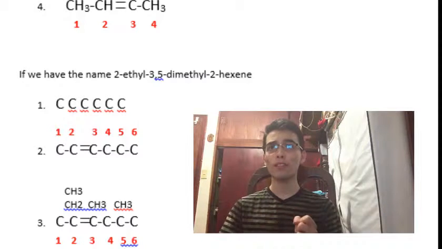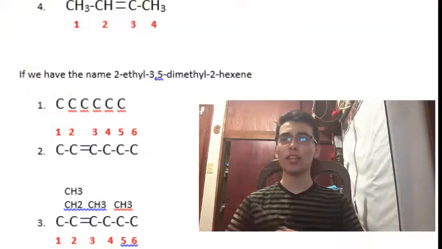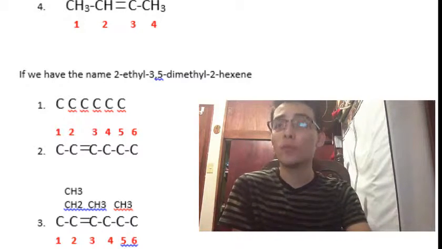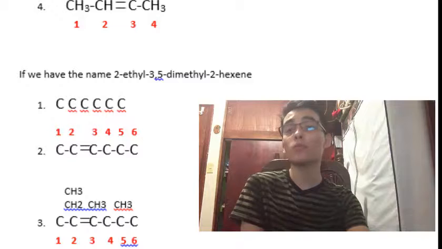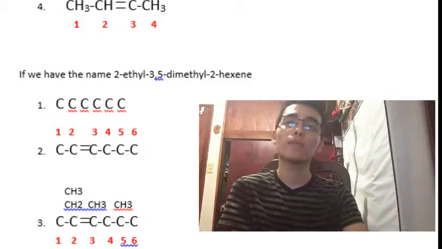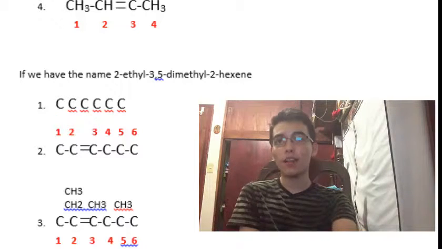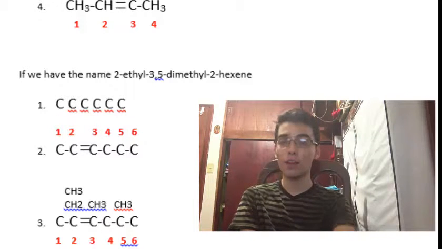The first one is located in the 3rd carbon, and the second one is on the carbon number 5. So after that we need to complete the carbons with hydrogens: the 1st carbon is CH3, the 2nd carbon is complete, the 3rd carbon also is complete, the 4th carbon needs 2 more hydrogens to complete its 4 bonds, and the 5th carbon needs only 1 hydrogen to be complete, and the 6th carbon needs 3 more hydrogens to be complete. So this is all for alkenes.